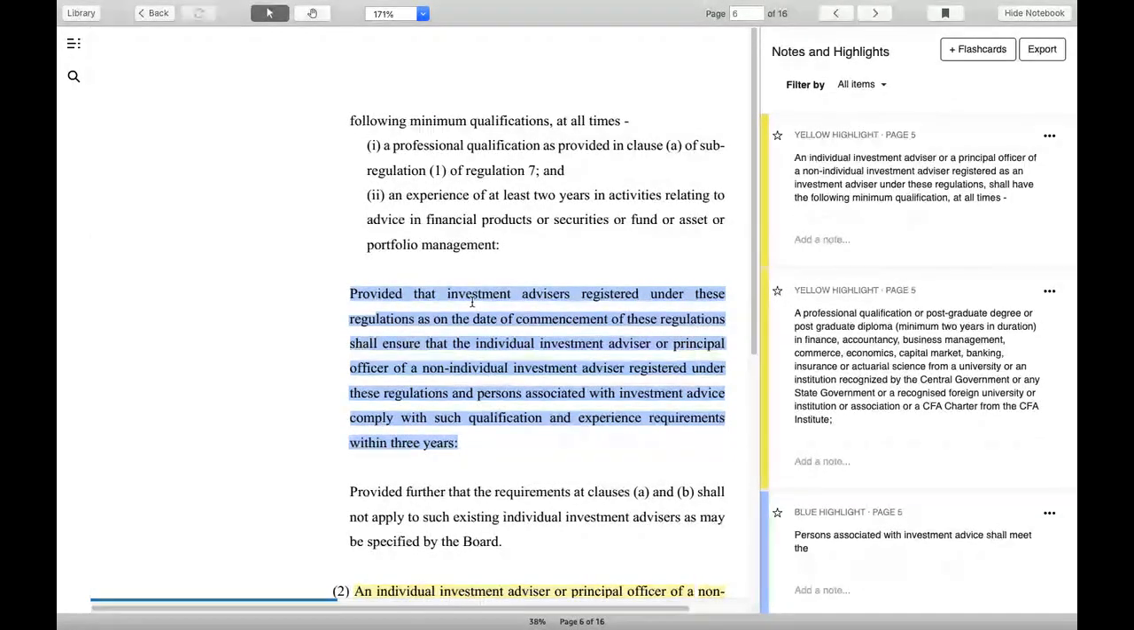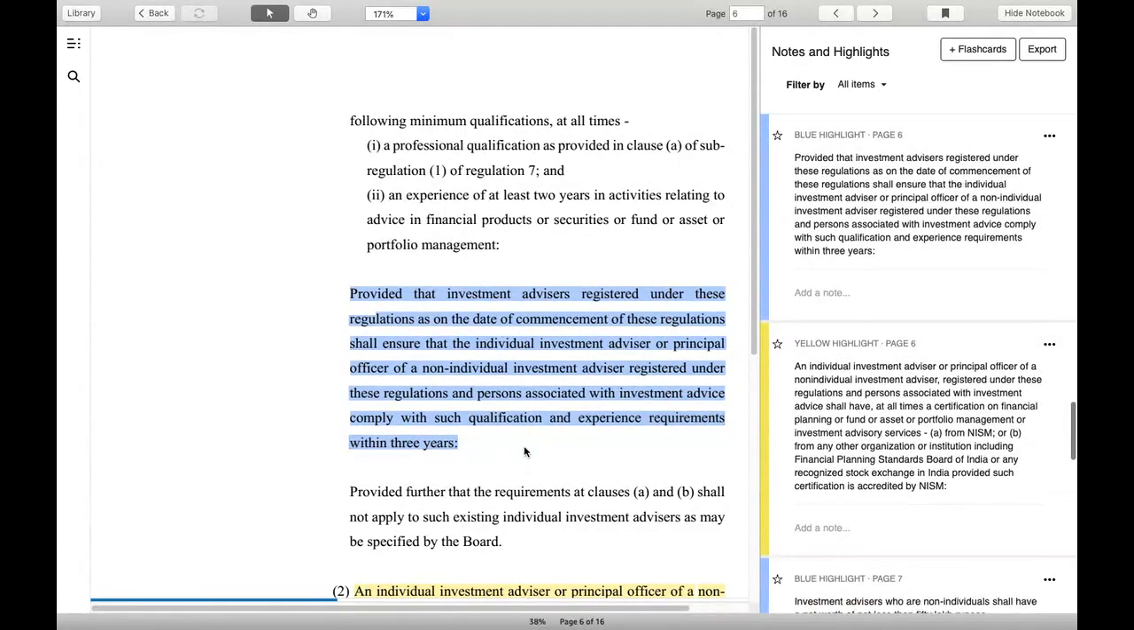Provided that investment advisors registered on or before this date, there is a chance they are giving you time. In case you don't have these qualifications and you have a shortfall on something, don't worry, in the next 3 years you can create this requirement and furnish it to SEBI. So don't worry if you are keen to take this IA code and you do not have adequate qualification. They have given 3 years. So how will the 3 years work?